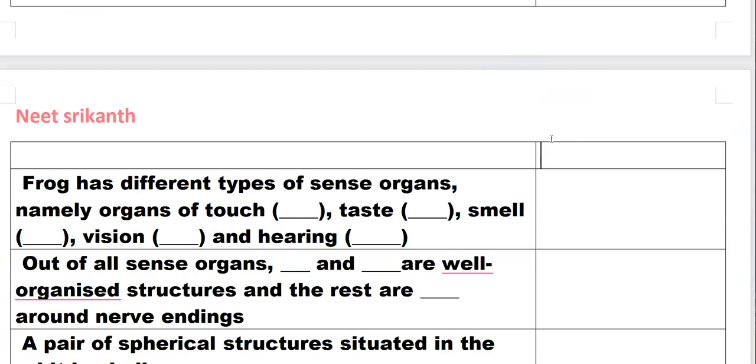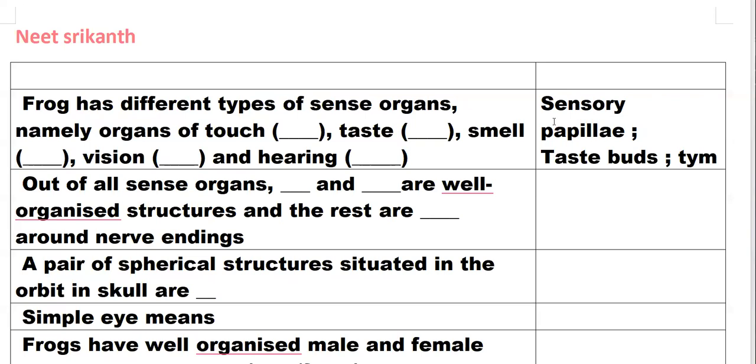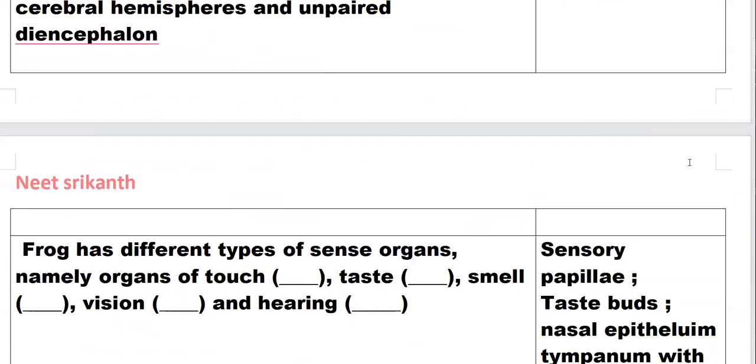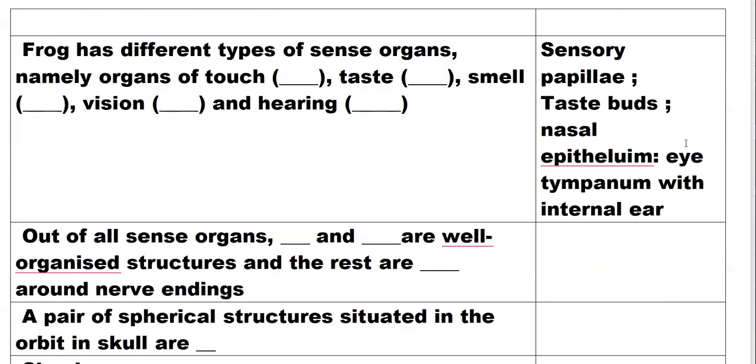Frog has different sense organs. Organs of touch are called sensory papillae, taste is through taste buds, hearing is through tympanum with internal ear, smell is through nasal epithelium, and vision is through eyes.